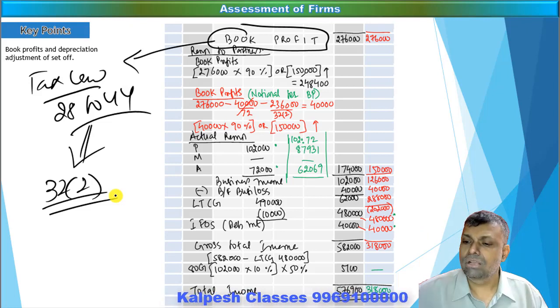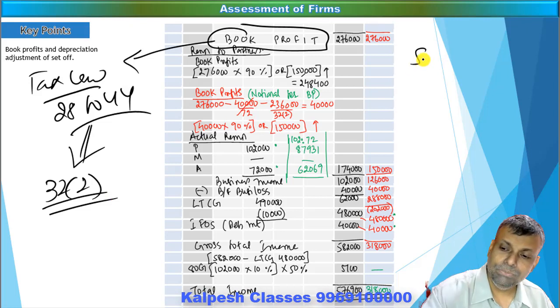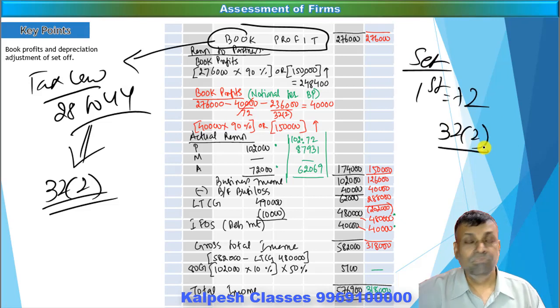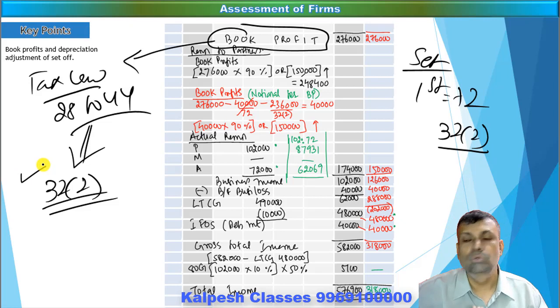You have to be very, very cautious. Some questions on that I've already solved. It is a very simple briefing that I'm telling you. As per the carry forward set off chapter, first you have to do the section 72 adjustment, and later on the section 32 adjustment. Now there is another problem. For the purpose of book profit, you want only 32. For the purpose of book profit, you don't want 72.